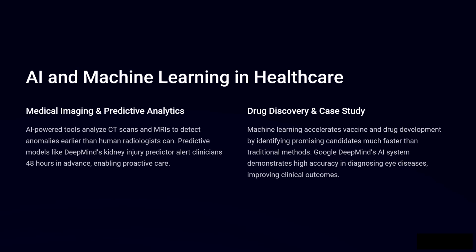Drug discovery and case study. Machine learning accelerates vaccine and drug development by identifying promising candidates much faster than traditional methods. Google DeepMind's AI system demonstrates high accuracy in diagnosing eye diseases, improving clinical outcomes.